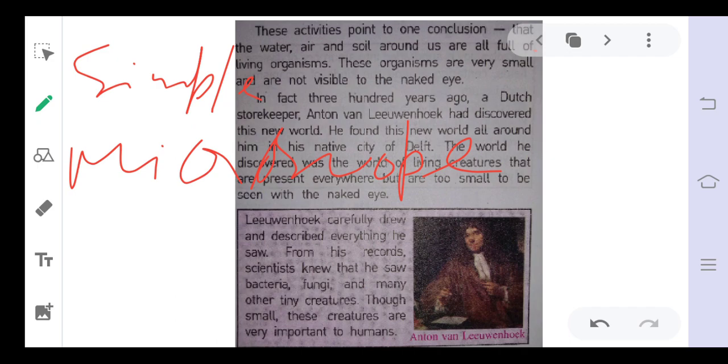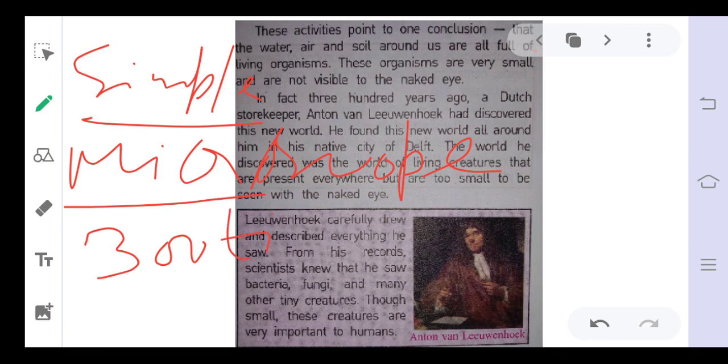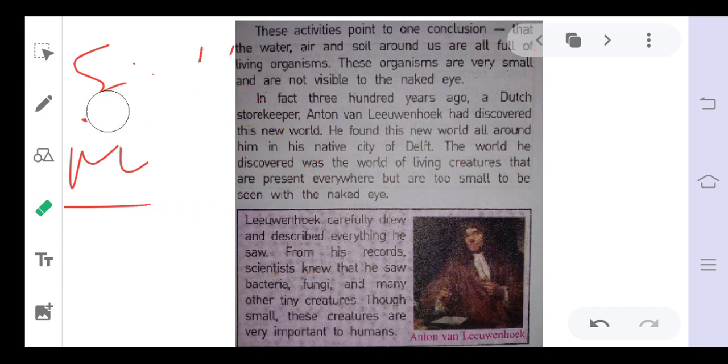The microscope discovered by Antonio Leeuwenhoek was a simple microscope, and it can magnify objects almost 300 times their original size. So this was a very great discovery, because when he discovered this microscope, he started to observe things under it.